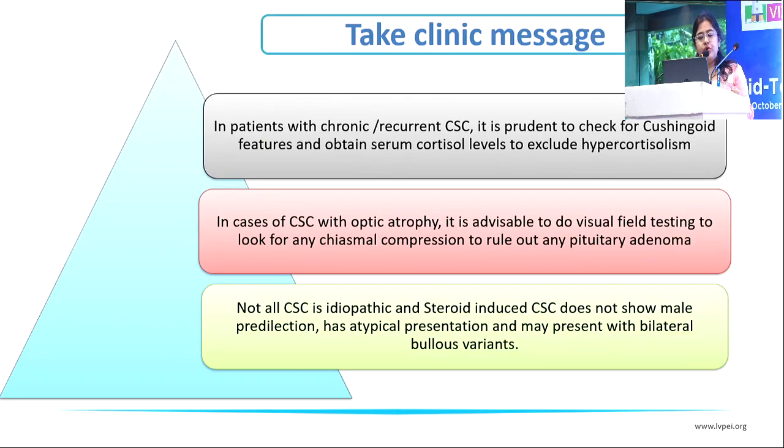So the take-home message is that in patients with chronic or recurrent CSC, it is prudent to check for Cushingoid features and obtain serum cortisol levels to exclude hypercortisolism. In cases of CSC with optic atrophy, it is advisable to do visual field testing. Not all CSC is idiopathic, and steroid-induced CSC does show different features, like a lesser male predilection, an atypical presentation, and it may present with bilateral bullous variants.